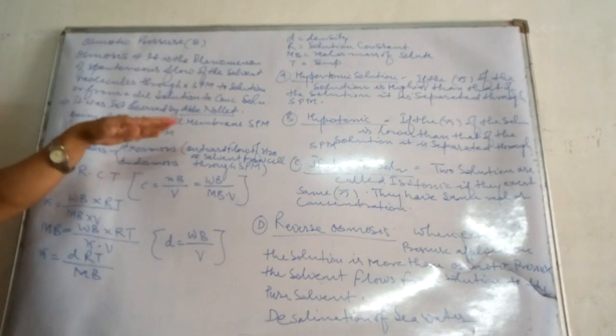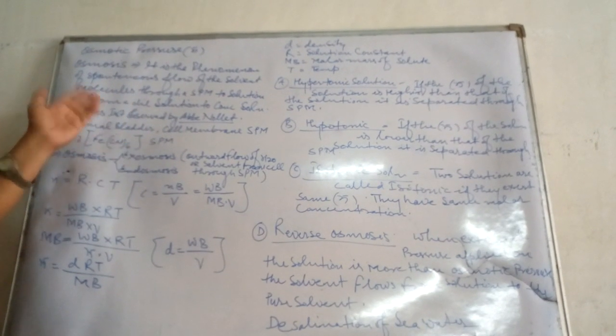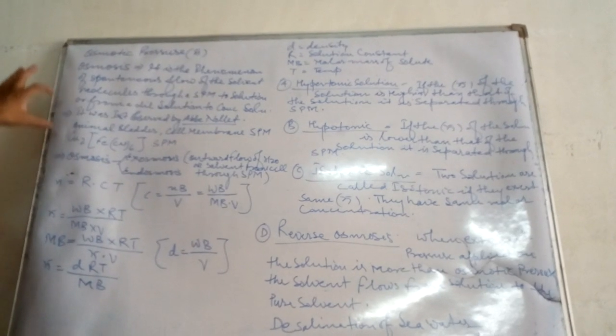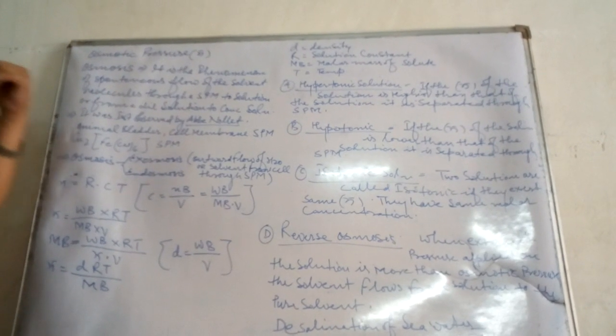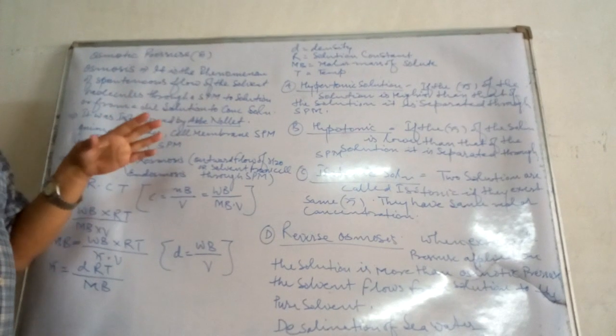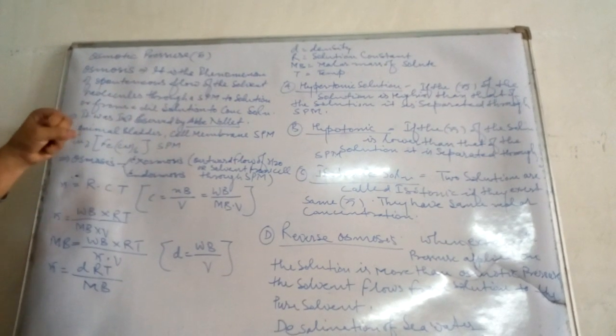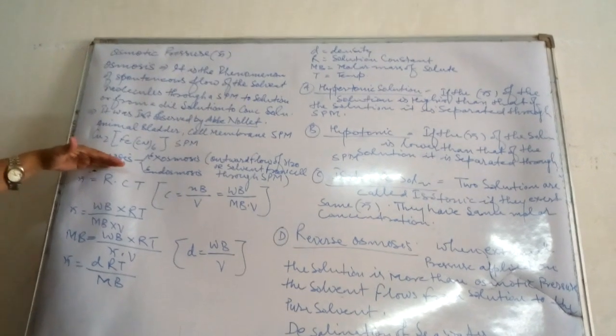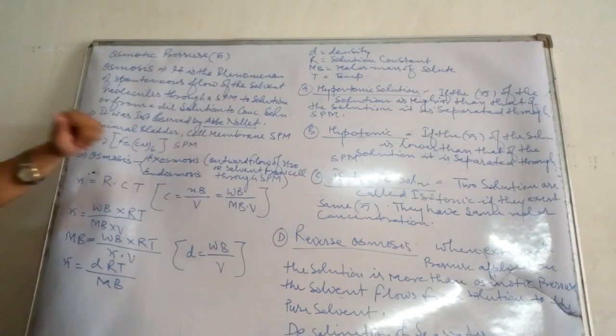These are the membranes which allow only the molecules of solvent to pass. On the basis of the passing of solvent molecules inside and outside, osmosis is considered to be of two types, exoosmosis and endoosmosis.